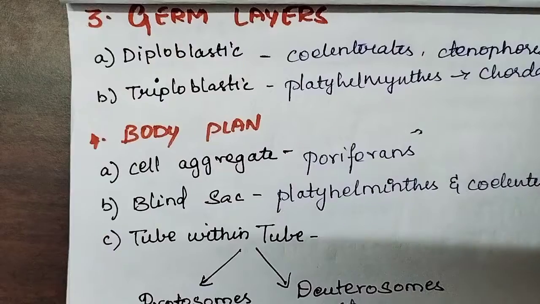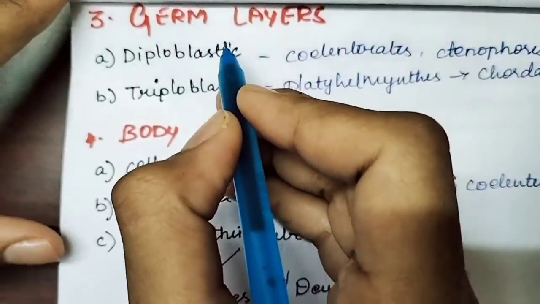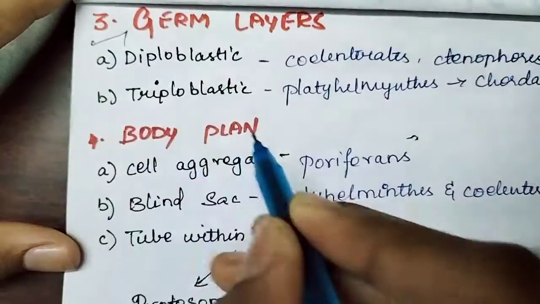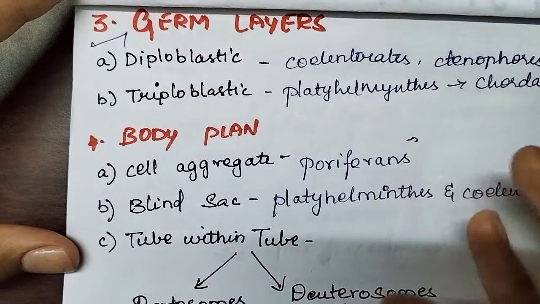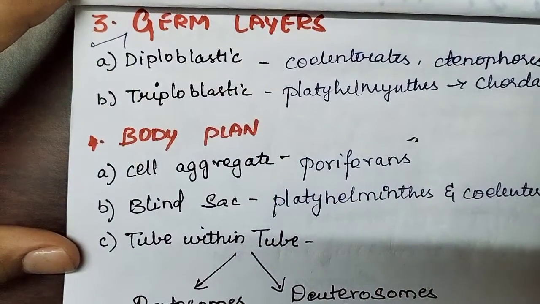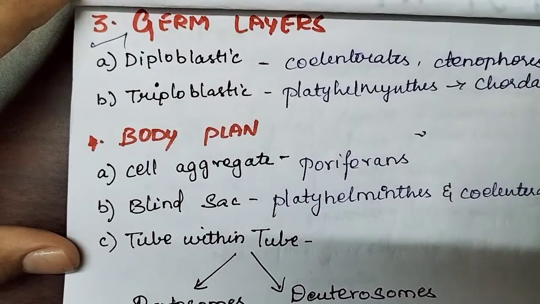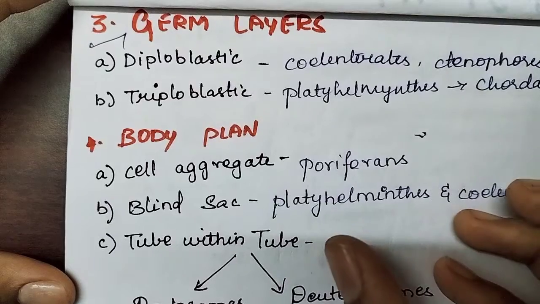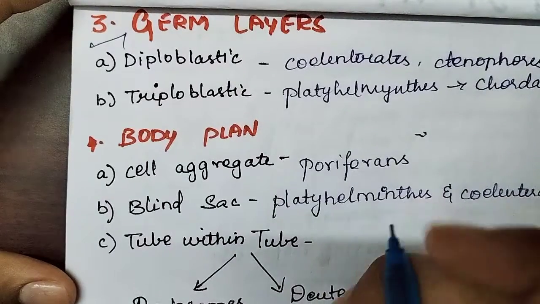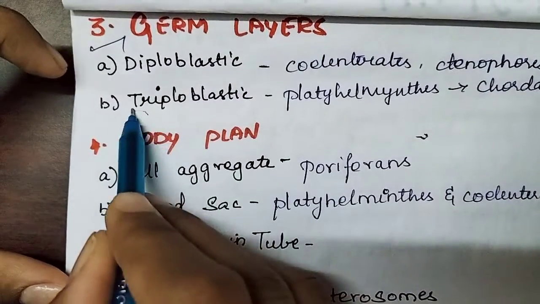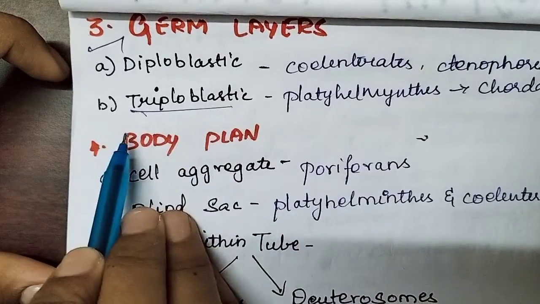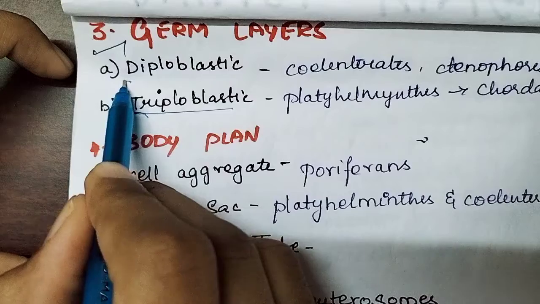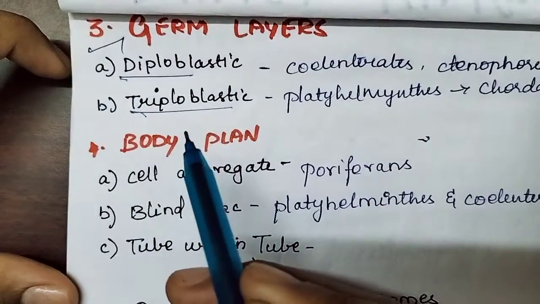The third basis of classification is germ layers. In the gestation period, when we are in our mother's womb, we get 3 layers in our body. Some organisms get 2 layers, so they come under diploblastic.